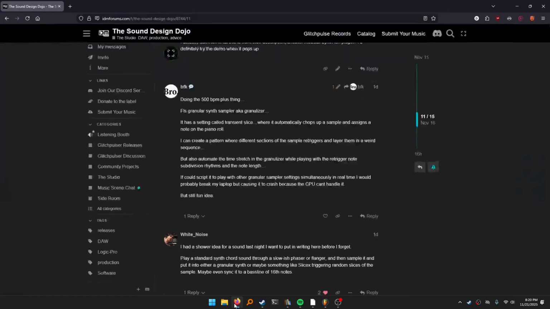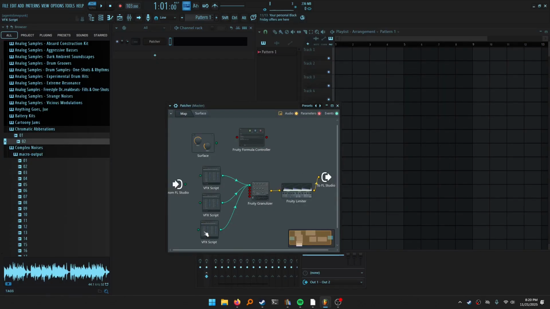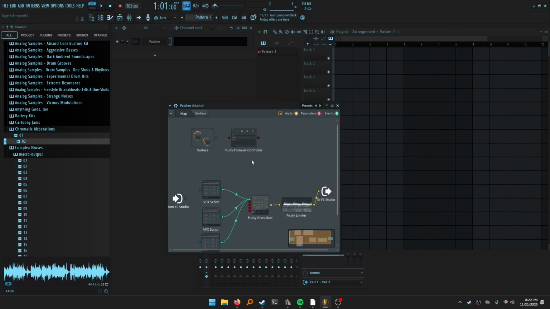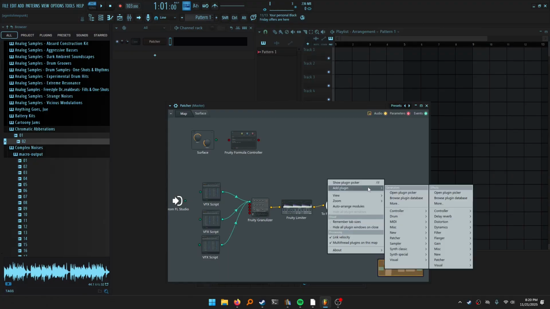So it seems like he was correct. This is doable, and it would actually make things more interesting to do that. So you definitely don't need to script in order to do that. I know I'm using these script things to generate notes and all that, but you could do all that inside the piano roll if you wanted to. I'm just lazy. Yeah, the next course of action would be to just get like an LFO or something going.